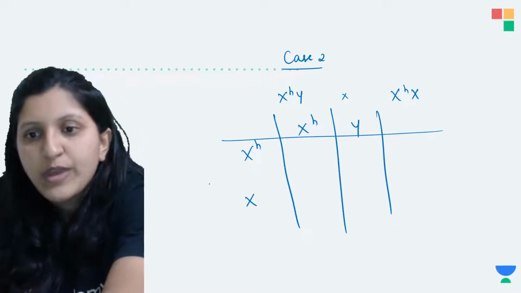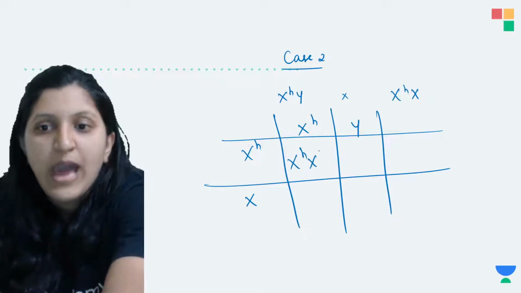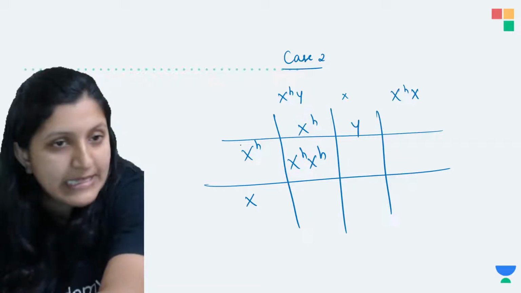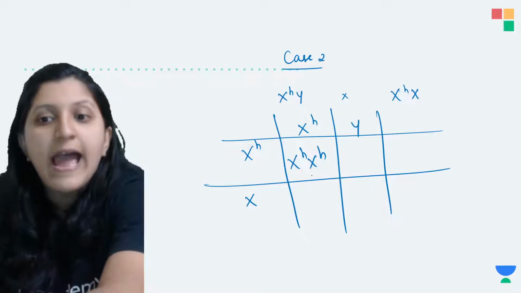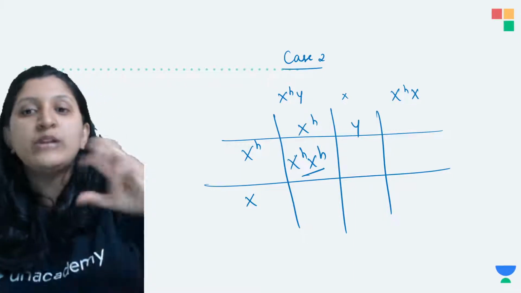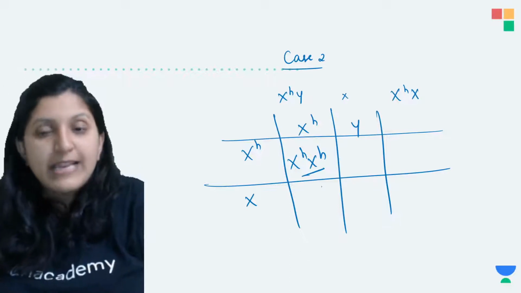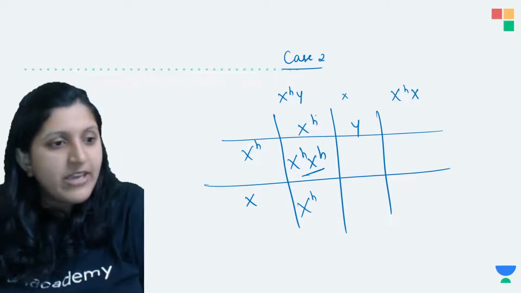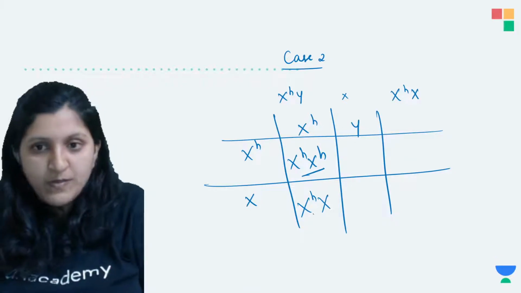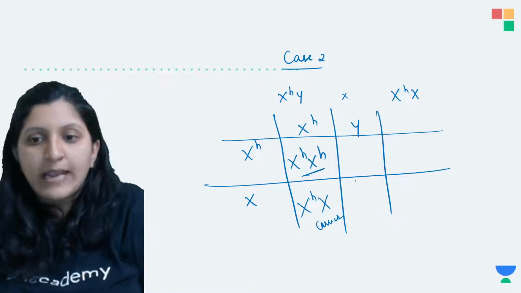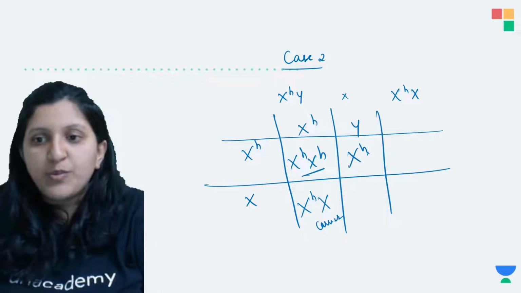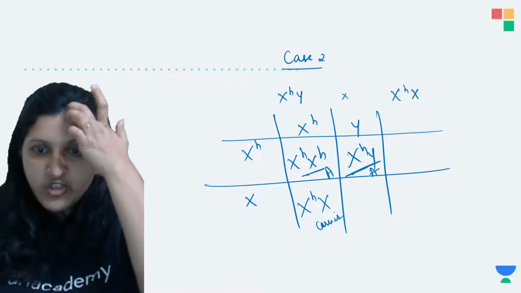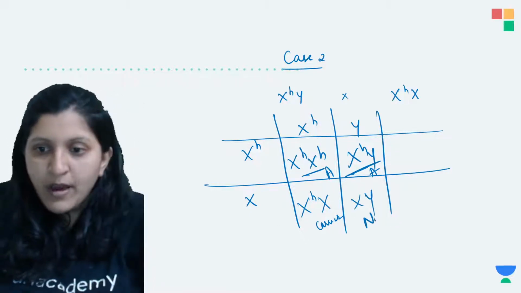So now with this you can see that the female is going to have the disorder, because the father is giving his faulty gene and the mother is also giving her faulty gene. Only if a faulty gene comes from both will the female be affected. Otherwise, the faulty chromosome is given by the father and the mother's normal chromosome comes, so in that case she is going to be a carrier. In the other case, XHY, the mother has given a faulty chromosome, so this one is again an affected individual, and here XY is going to be a normal individual.